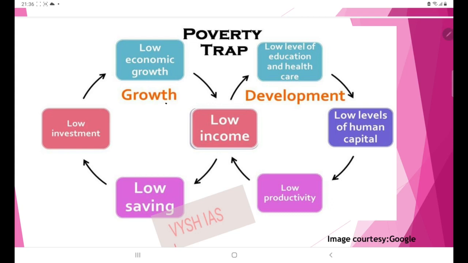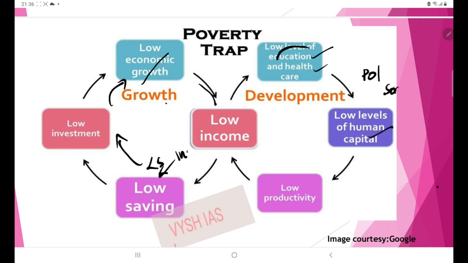Talking about growth, when there is low economic growth, there will be low income, obviously. So income itself is less, so there will be less savings. When savings is less, low investment will come. This again translates into low economic growth. Then development, it is relating to social aspects, education, healthcare, etc. is less. So the potential and productivity of human capital or social capital gets decreased. So this results in low productivity and low income. So this is like a poverty trap. In both growth and development, the poverty trap is coming into picture.